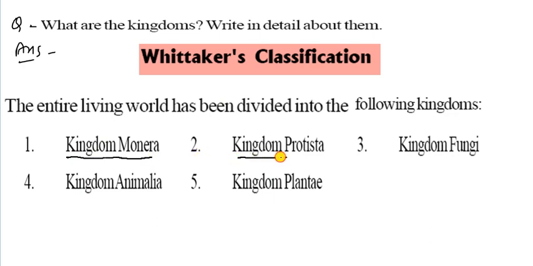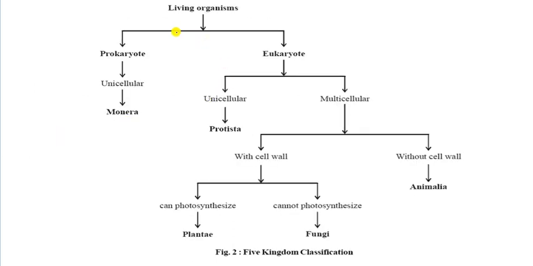This one is Kingdom Monera, and this is the Kingdom Protista, and Kingdom Fungi, and Kingdom Animalia, and Kingdom Plantae. So these are the 5 categories in which the organisms are divided. Now, how can they be divided? It is given in your chart.